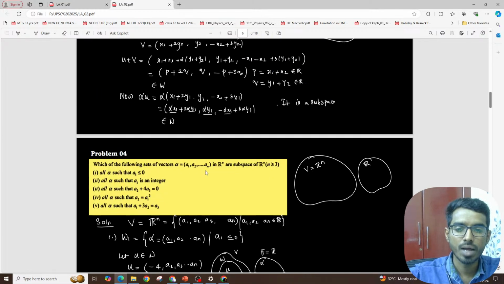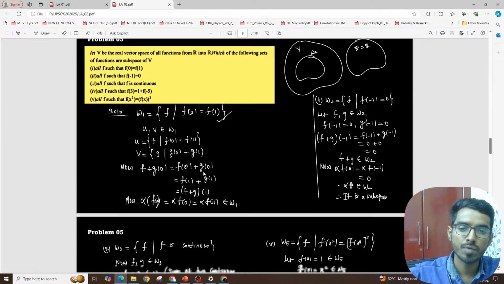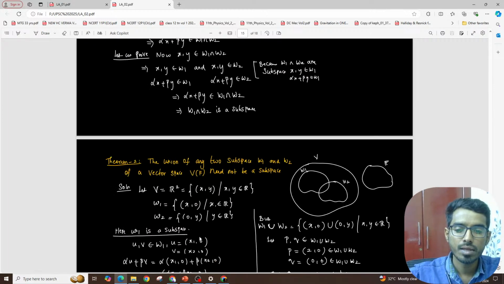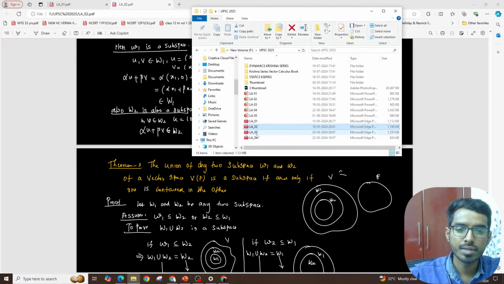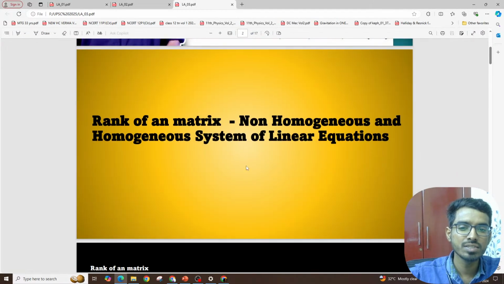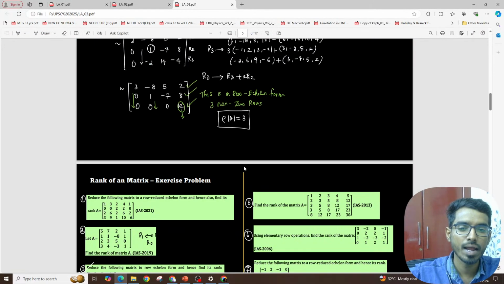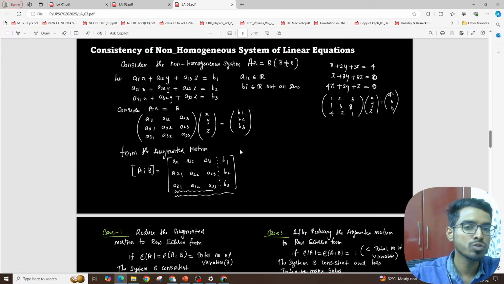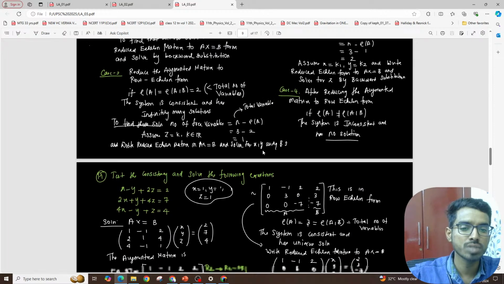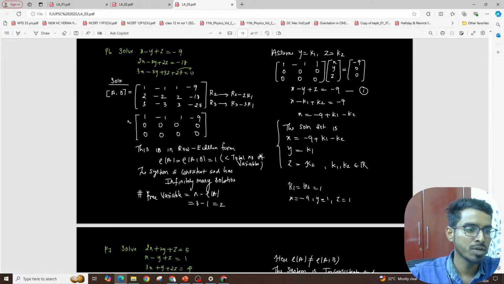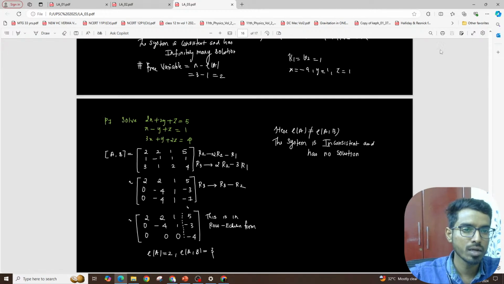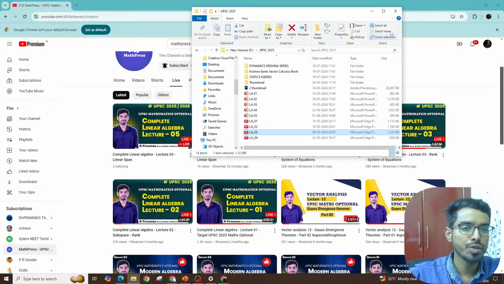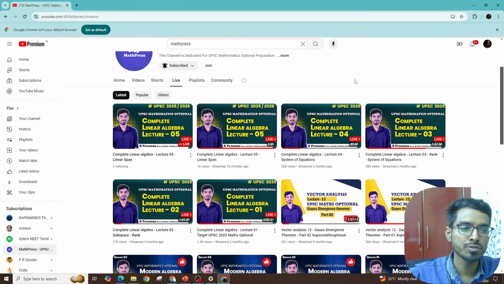And then we have seen some problems on whether something is a subspace or not. We have seen many problems. And in lecture number 3 and lecture number 4, these are very easy, right? Rank of a matrix we have seen, and then how to solve a homogeneous system of linear equations, and how to solve a non-homogeneous system of linear equations, right? So I strongly recommend you to watch these 4 videos. Without watching these 4 videos, don't continue with the lectures, right?